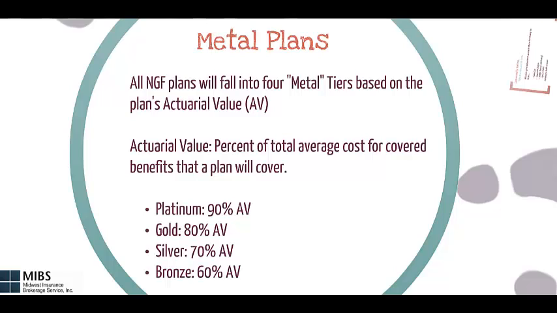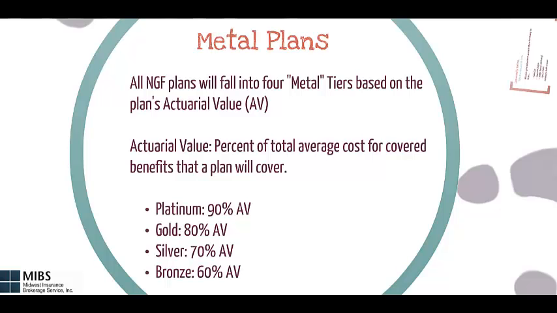There are 4 metal plans that will be available. The first is Platinum at a 90% actuarial value, or AV, Gold at 80% AV, Silver at 70% AV, and Bronze at 60% AV. The theory behind the metal plans and the AV is so that consumers can compare apples to apples and look at many different options within, for example, the silver metal category, and compare plans across carriers that have similar benefits.